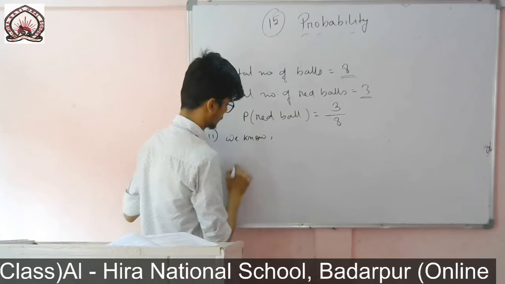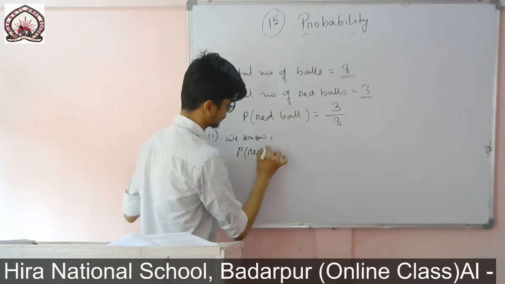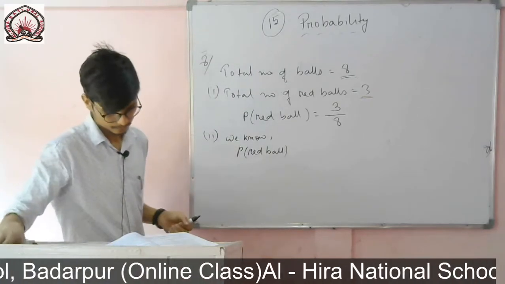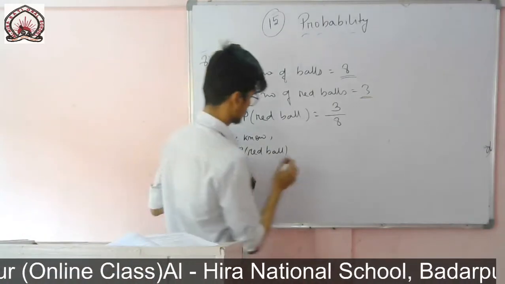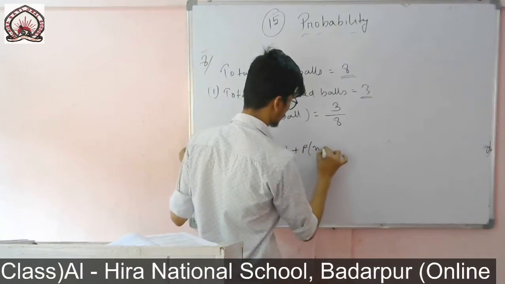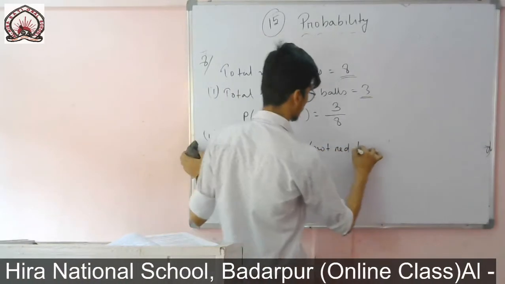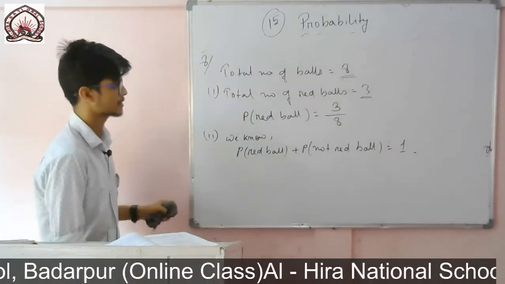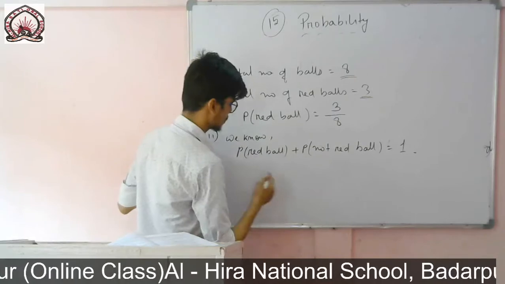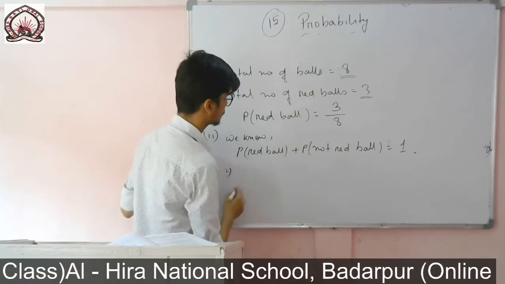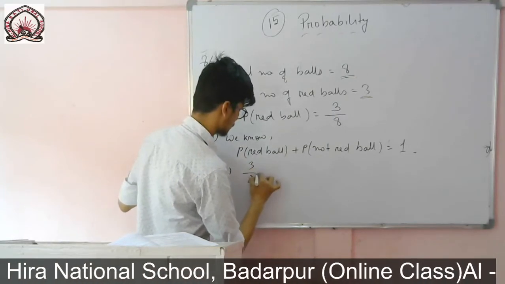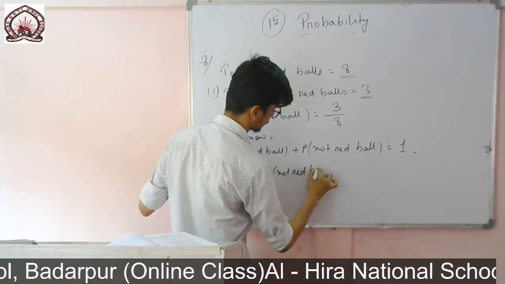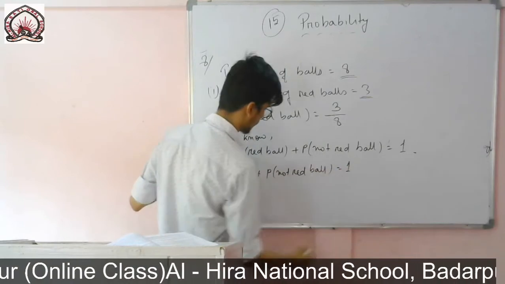We know probability of a red ball plus probability of not red ball will be equal to 1. So probability of red ball is 3 by 8, plus probability of not red ball equals 1.